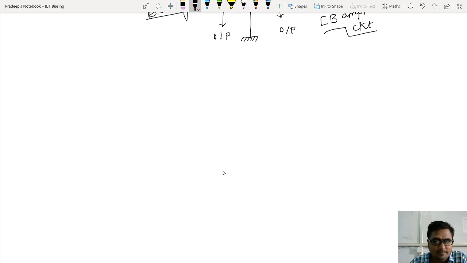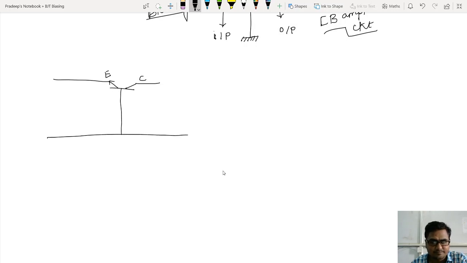Right. So let me draw. It is common base. The base is common. Look at this. The emitter is at that side. This is the emitter, this is the collector, and the base is common. Whatever the common terminal is, we refer to it as a reverse path, or I can say it's the ground one.